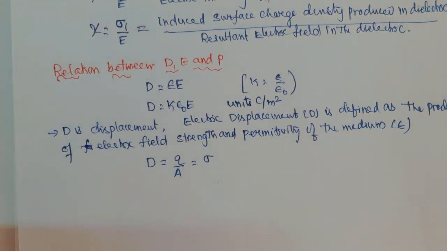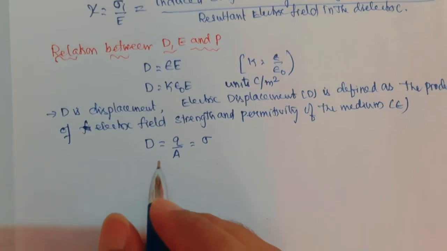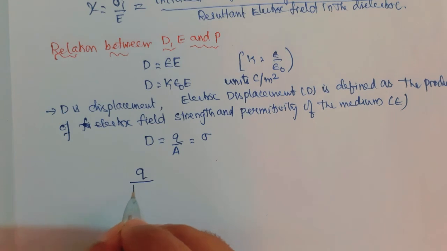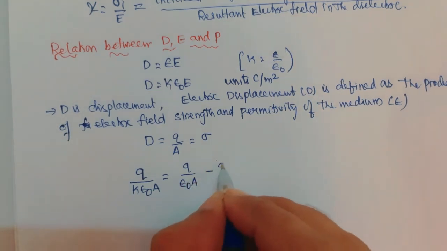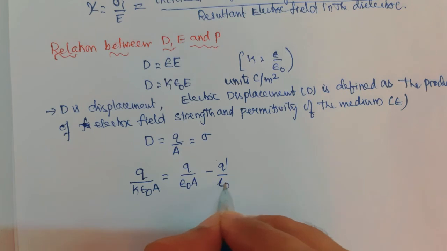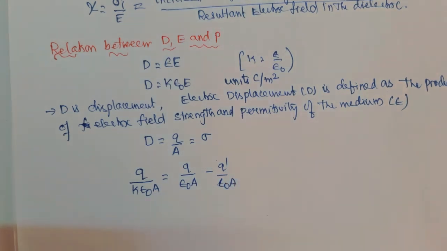The relation between D, E and P. To derive a relation between D, E and P, you should consider one equation: Q by K epsilon naught A is equal to Q by epsilon naught A minus Q dash by epsilon naught A. Now a dielectric slab is placed between the plates of a parallel plate capacitor.